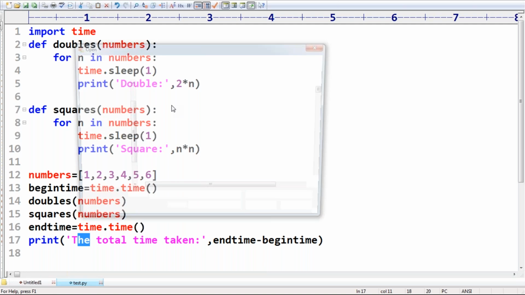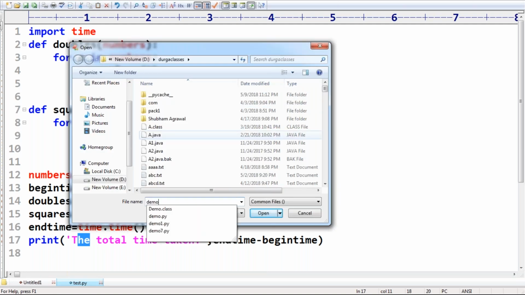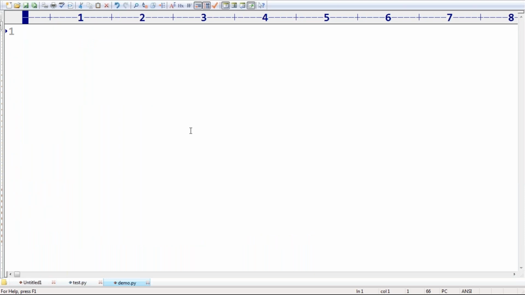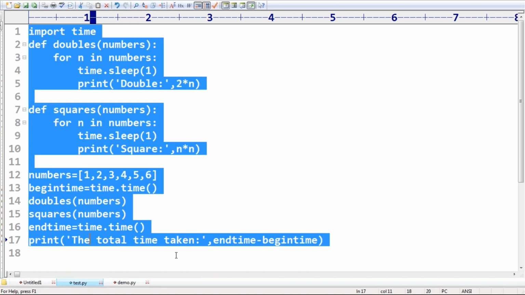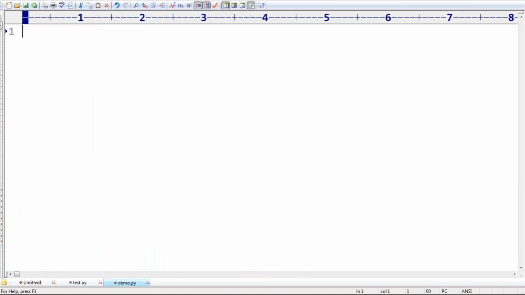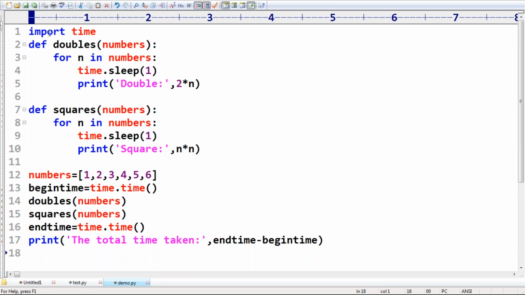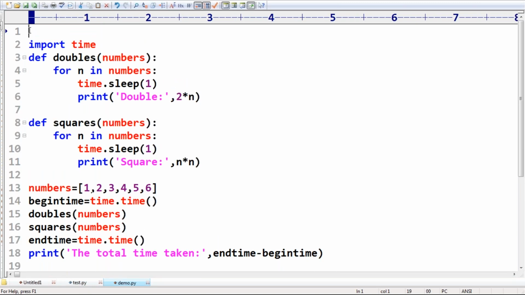Let me take one more file, because if I override, you may not see much. Okay, now can I use the multi-threading concept here for the same program? Let me copy and paste, because I don't want to repeat. Sir, write import. Here, see this one: from threading import star.